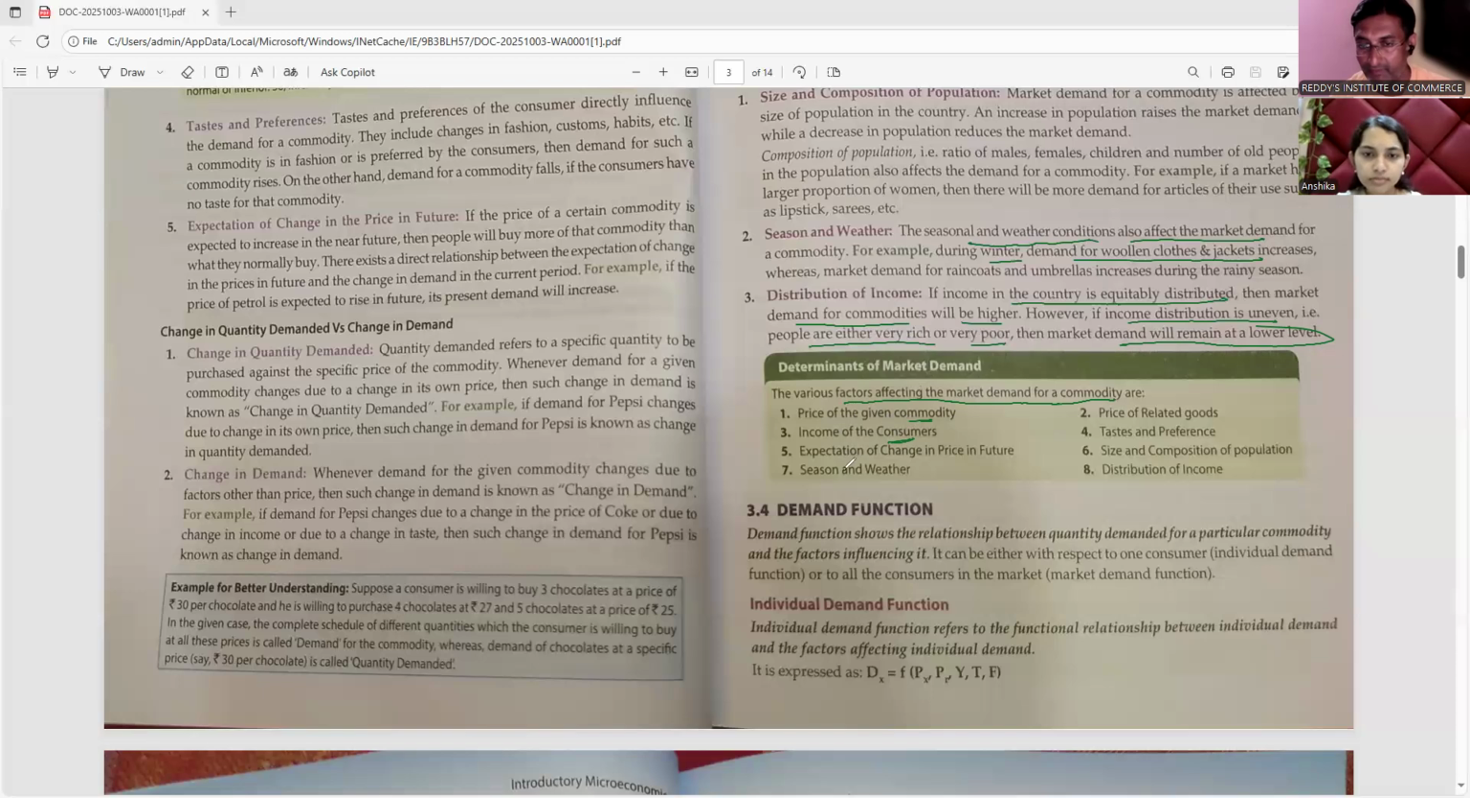Right? Expectation of change in price in future, season and weather, price of related goods, taste and preferences, size and composition, distribution of income. These are the important determinants of market demand. Either this or individual demand, both kinds of questions will be asked in the examination most of the time.